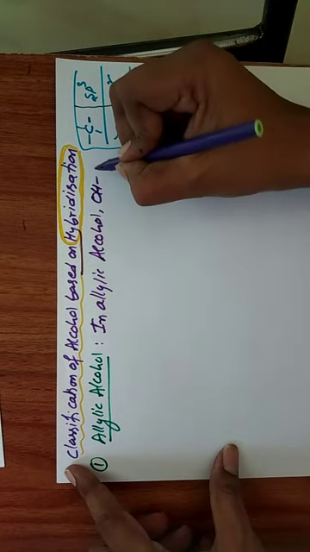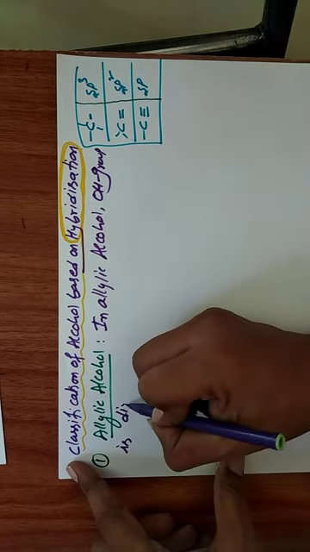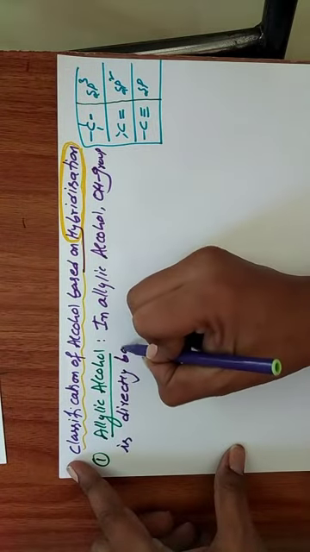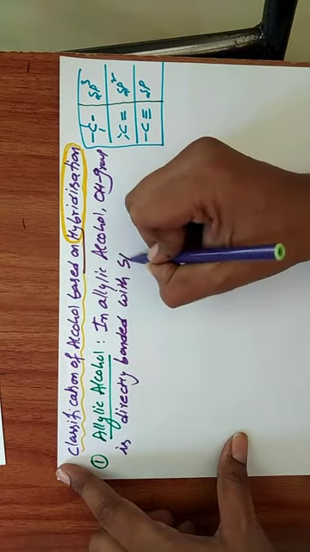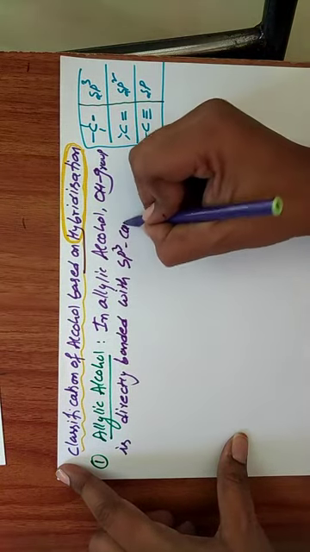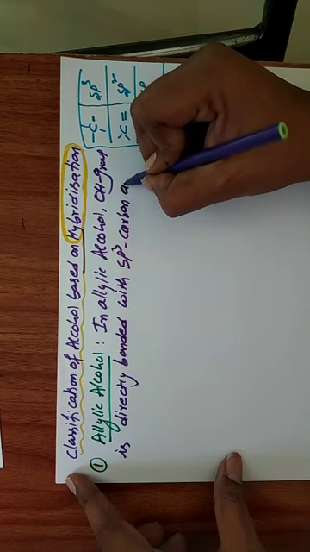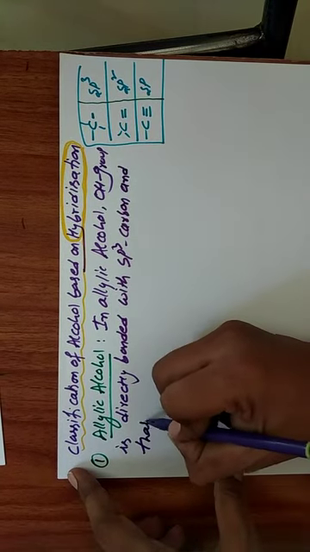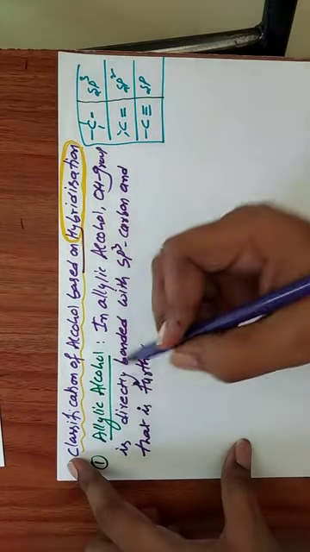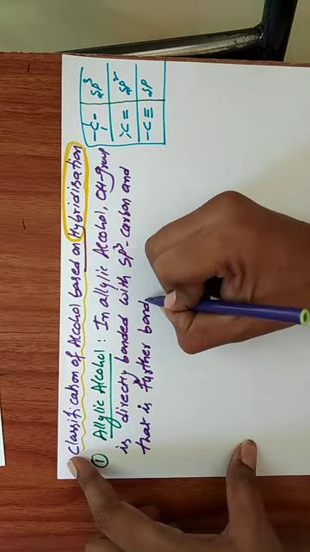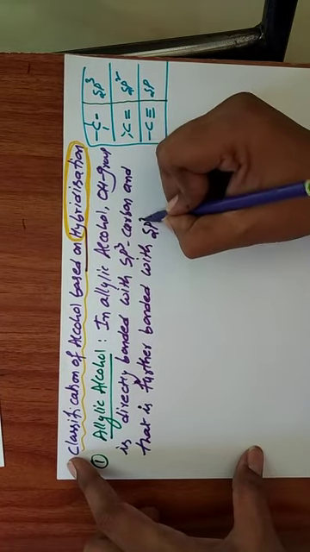In allylic alcohol, the OH group is directly bonded with an sp3 carbon, and that sp3 carbon is further bonded with an sp2 carbon.